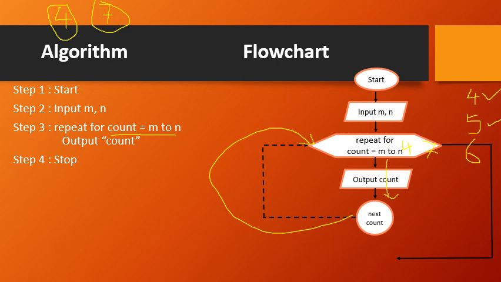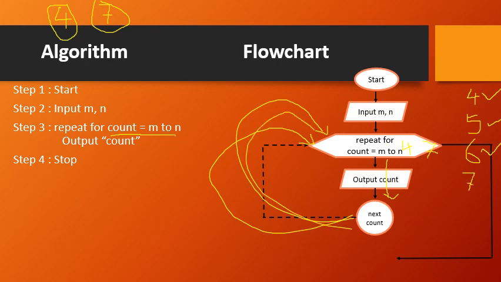Now since the next value is 6, again come back and check the condition in the repeat for statement. In the repeat for, count is 4 to 7. So does 6 belong to 4 to 7? Yes, the condition is true. What has to be done again? Output it. So 6 is displayed. Then next count, the next value of count. After 6 it is going to be 7, right?